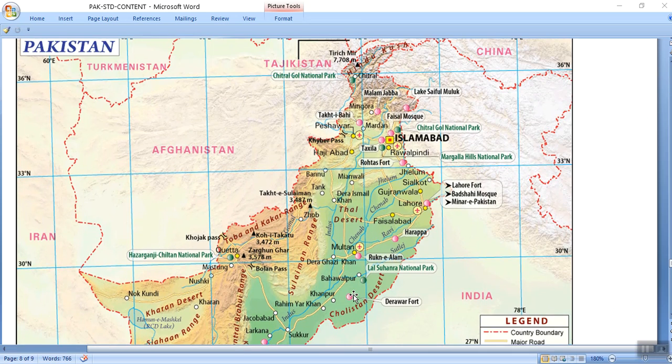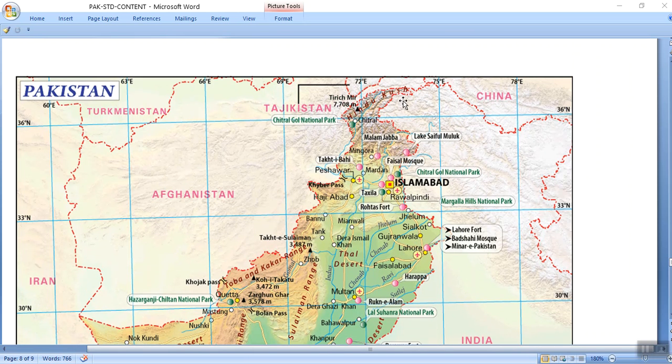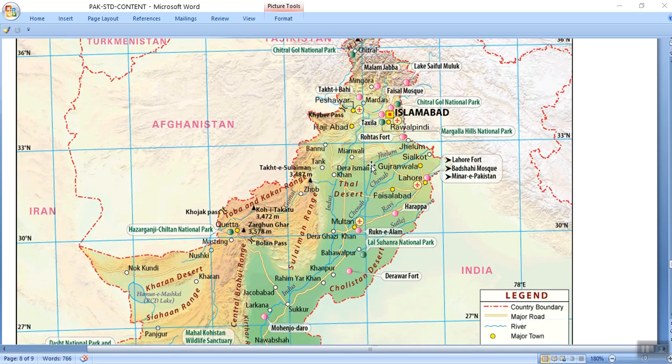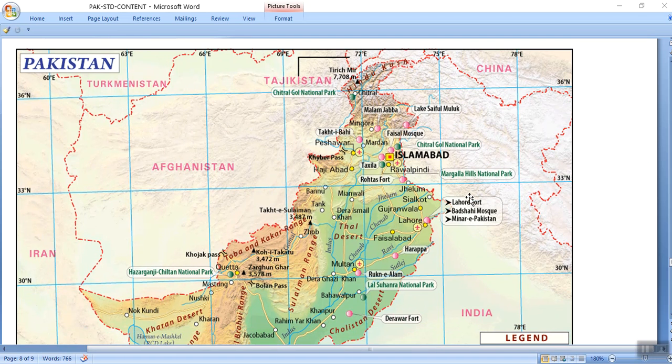Okay, Pakistan's topography, number one, highlands: Hindu Kush, Karakoram. These are the world's highest mountain ranges. This is called highland, almost Kashmir and Gilgit Baltistan, and all the famous major rivers flow from these areas.